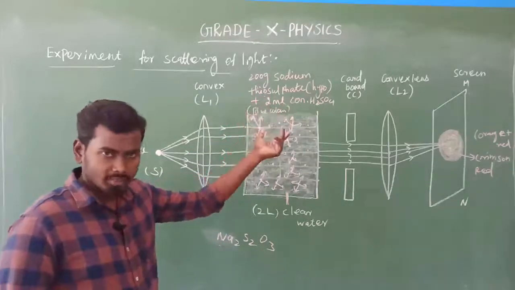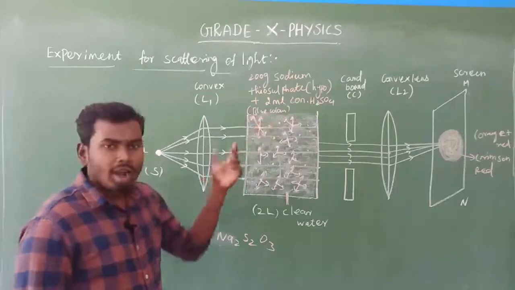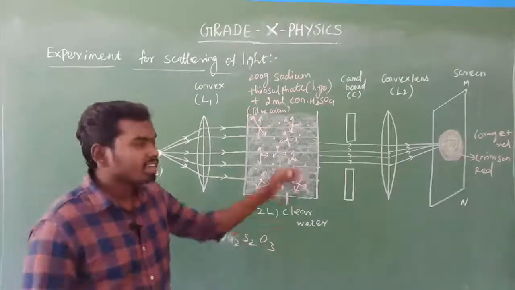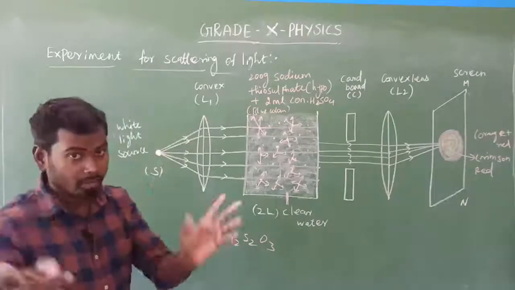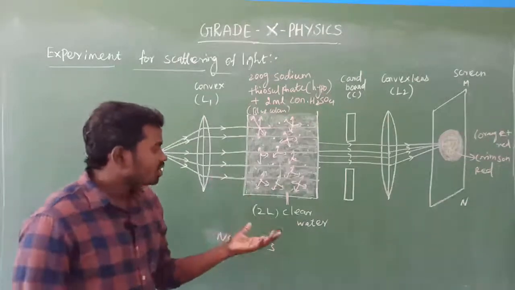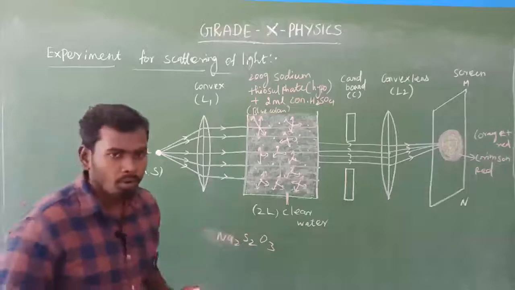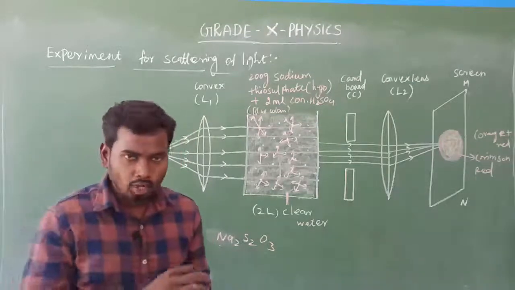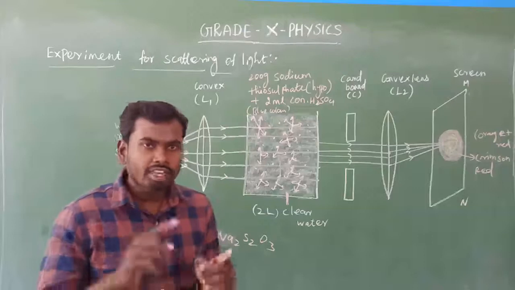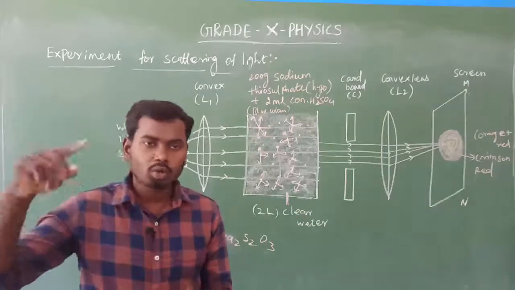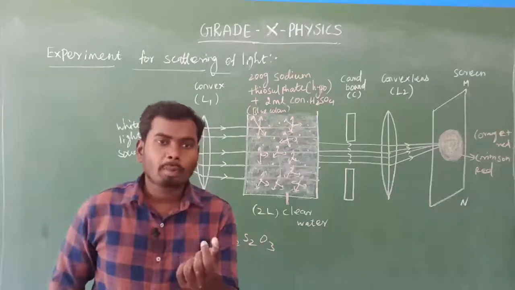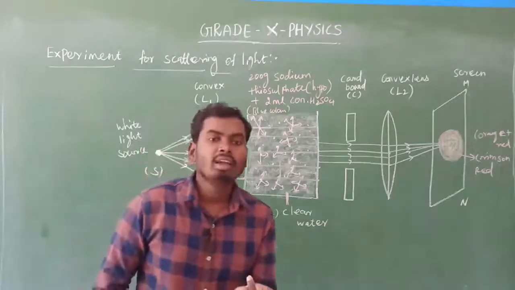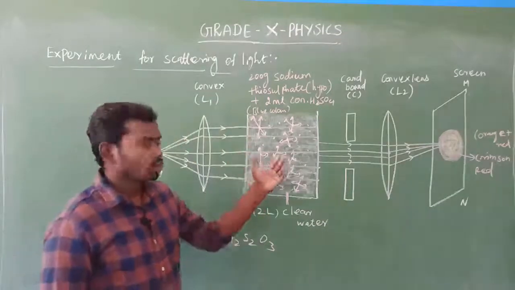After that we have added 1 to 2 ml of concentrated H2SO4 solution, which means sulfuric acid. The concentrated sulfuric acid, hypo and water combine in a chemical reaction, and within 1 to 2 minutes fine microscopic sulfur particles precipitate in the solution.